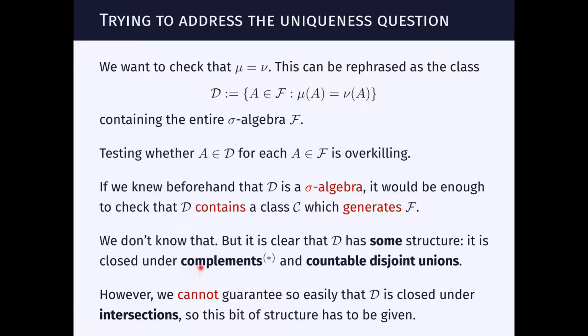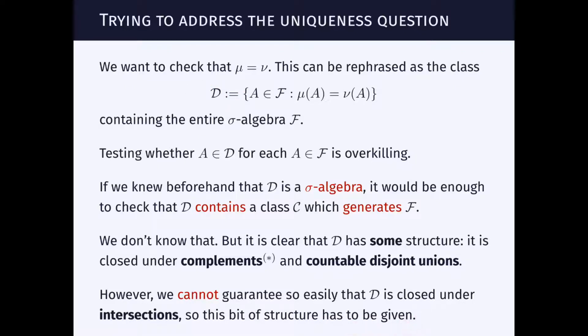However, being closed under complements and countable disjoint unions does not yet mean that D is a sigma algebra, because there's no way to guarantee very easily that D is closed under intersections. So there is this bit of structure that is missing in principle from this class D that has to be given somehow.